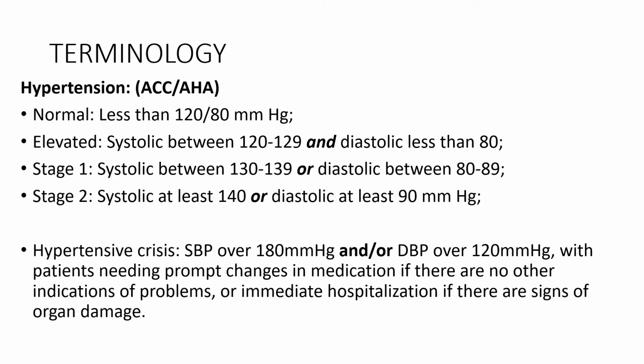Another terminology which we use is hypertensive crisis, which is described as systolic blood pressure over 180 millimeter of mercury and or diastolic over 120 millimeter of mercury, with patients needing prompt changes in medication if there are no other indications or problems, or immediate hospitalization if there are signs of organ damage.